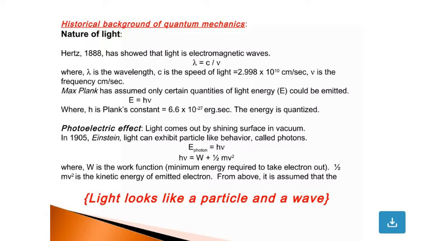Photoelectric effect: electrons come out when light shines on a surface in vacuum. In 1905, Einstein proposed that light can exhibit particle-like behavior, called photons. So, E photon is equal to h nu, which is equal to W plus half m v square, where W is the work function, the minimum energy required to take an electron out, and half m v square is the kinetic energy of the emitted electron. From this, it is assumed that light behaves like both a particle and a wave.